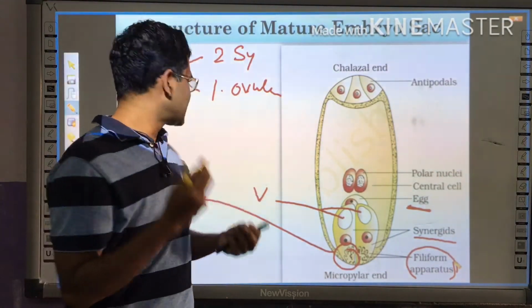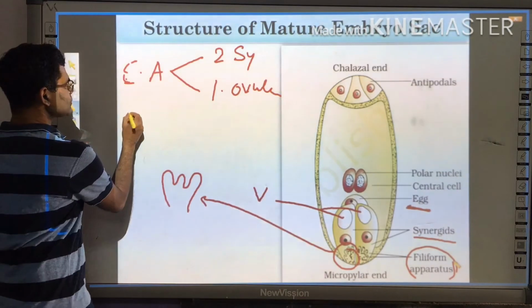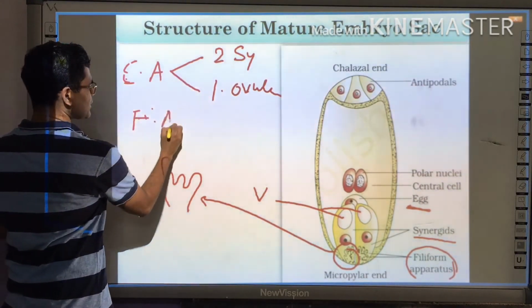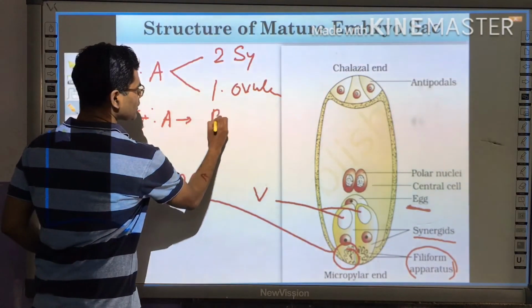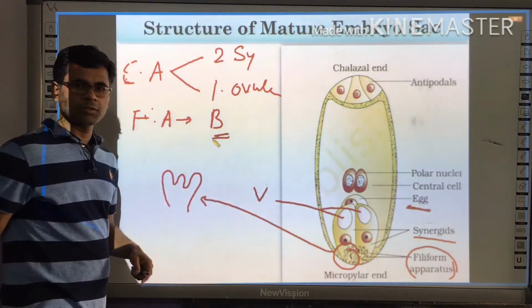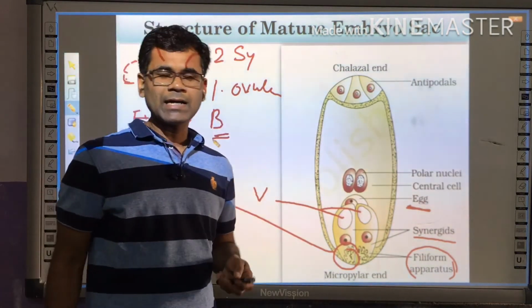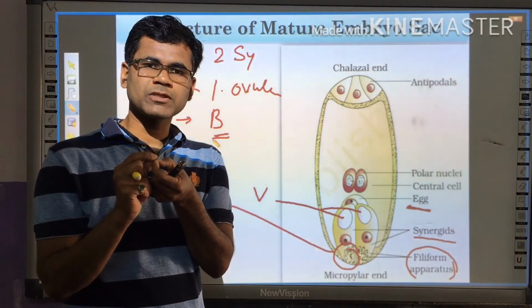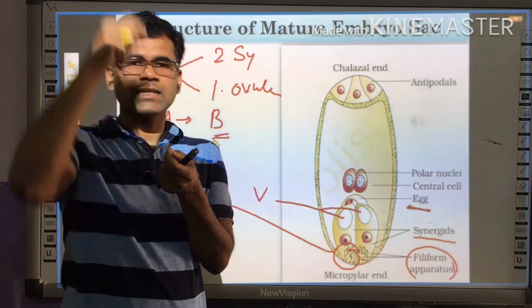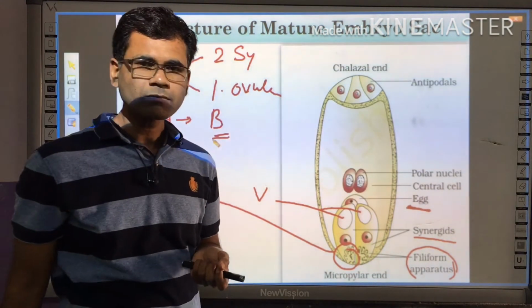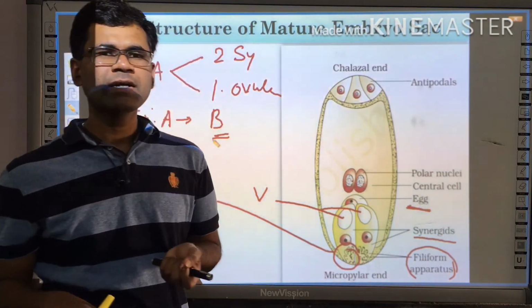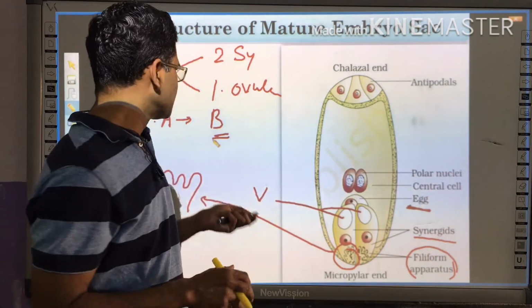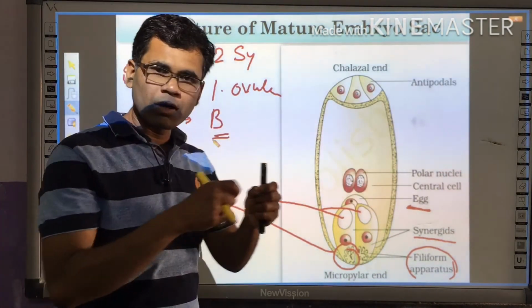The filiform apparatus secretes some boron-related compound, and this boron-related compound is responsible for chemical attraction and formation of the pollen tube. During pollen grain extension, we actually use the boron components for pollen tube formation.